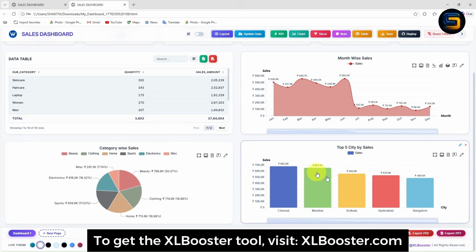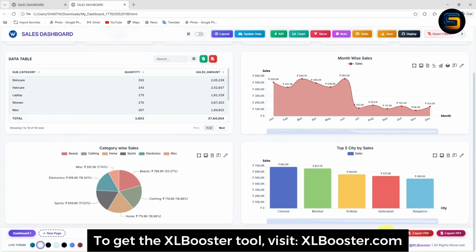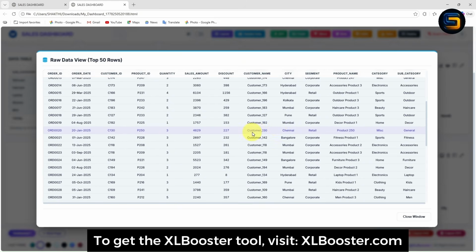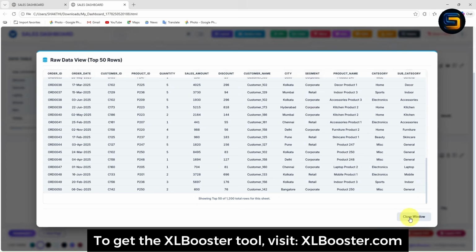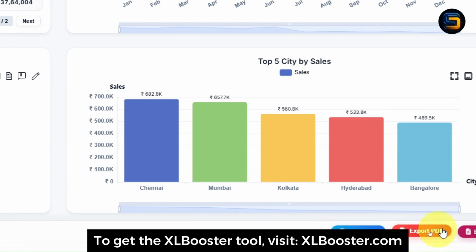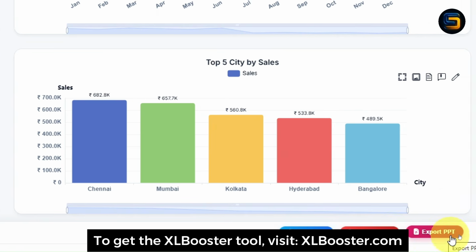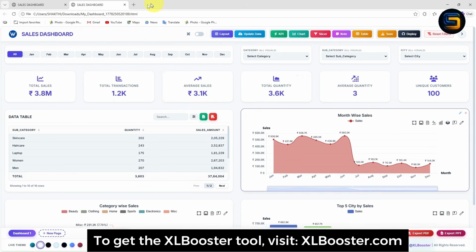If you want to view the data, it is very simple. Just click on this data view, by which you are able to see the complete data set, where you can see all the columns of this data and the rows. If you want to close, you can close the window. In the same way, if you want to export this dashboard, you can export as PDF as well as PPT. So guys, this Excel Booster tool is completely amazing.